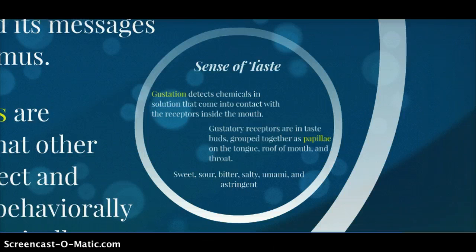The sense of taste, gustation, detects chemicals in solution that come into contact with receptors inside the mouth. Gustatory receptors are in taste buds grouped together as papillae on the tongue, roof of the mouth, and throat. The human taste system detects only a few basic sensations: sweet, sour, bitter, and salty. Umami, which is triggered by monosodium glutamate, or MSG, and certain other proteins, and astringent, which is produced by tannins like those found in tea, are the two newest taste sensations.